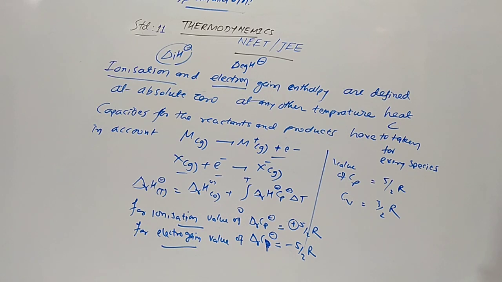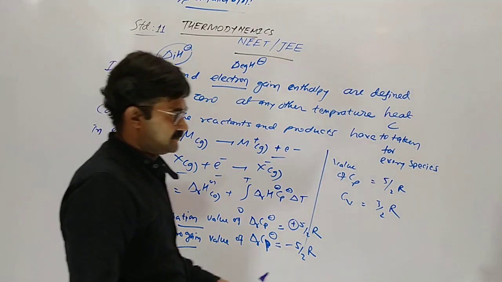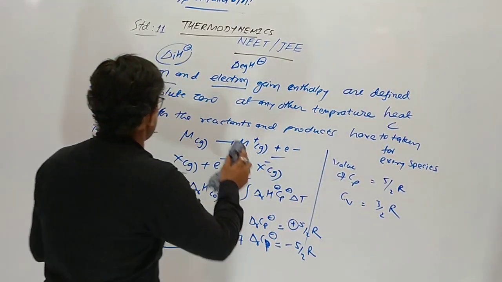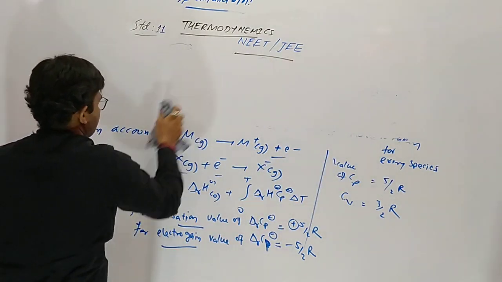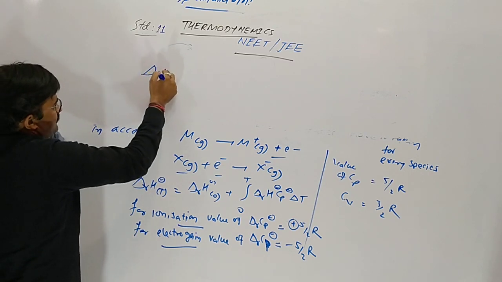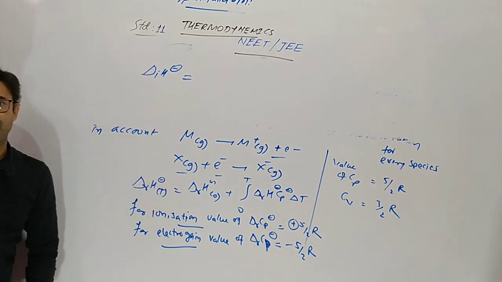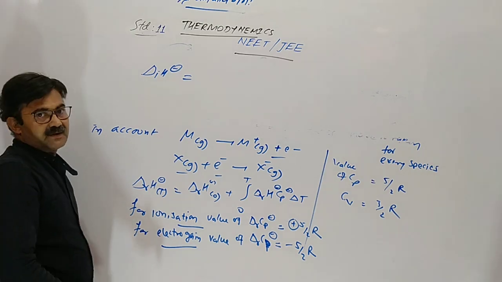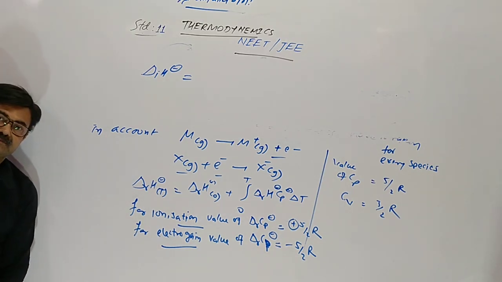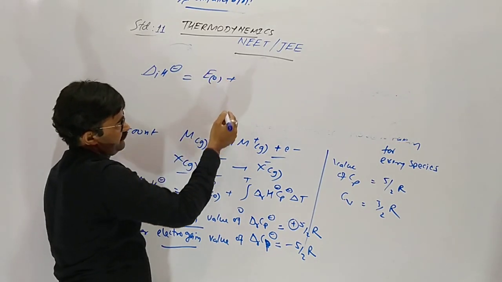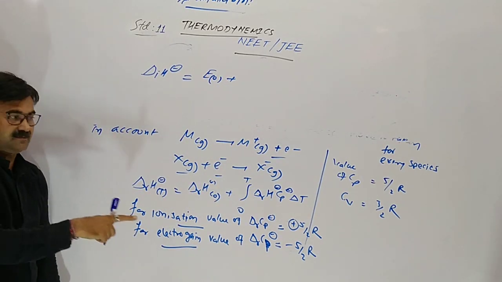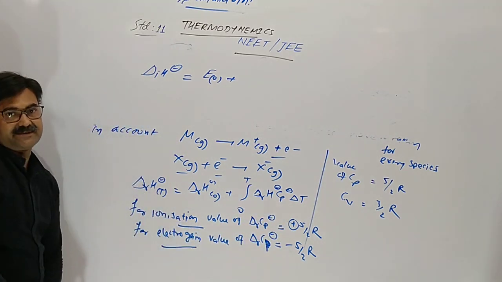Now therefore, ionization enthalpy at T temperature is equal to E0, the ionization enthalpy at 0 Kelvin, plus 5 by 2 RT.